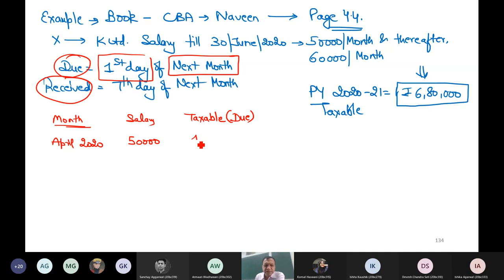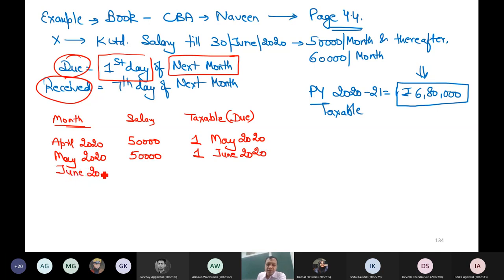So my April 20 salary will become taxable on 1st May 20. Similarly, May 20 salary will become taxable on 1st June 20. June 20 salary will become taxable on 1st July 20. But can you notice something?